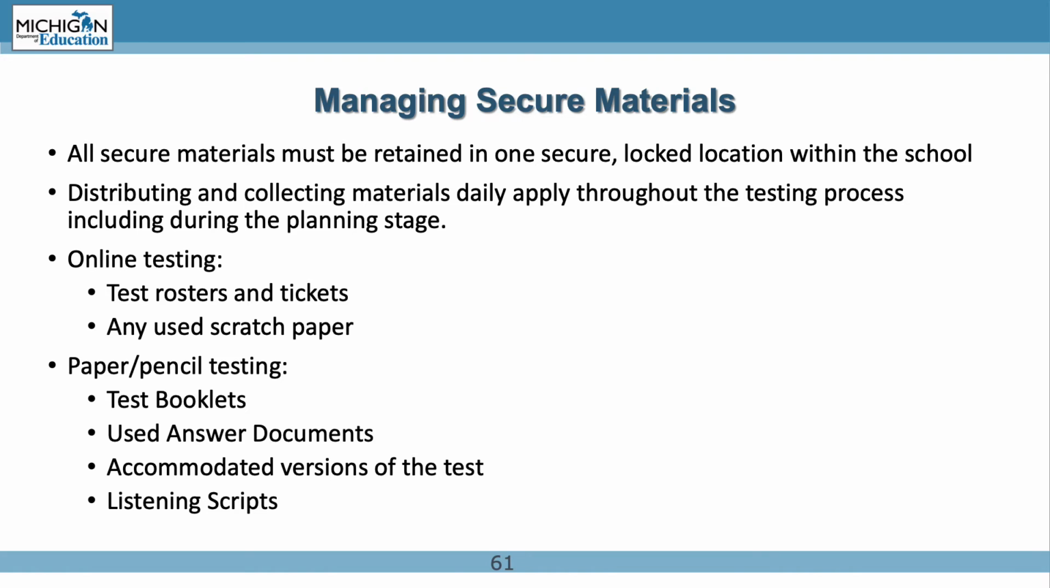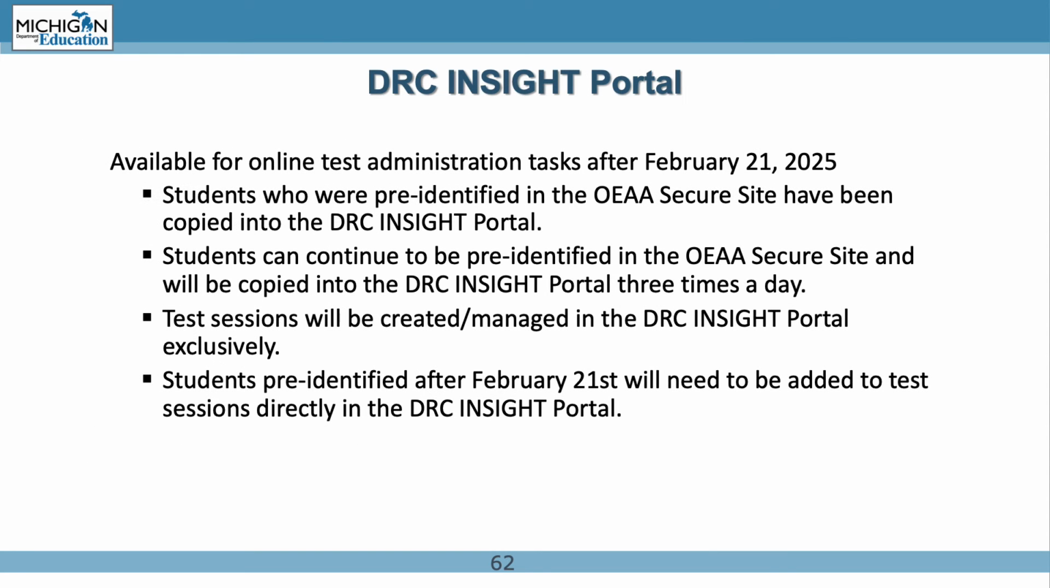Secure materials for online testing are test rosters and test tickets, and any used scratch or graph paper. For paper/pencil testing, secure materials include test booklets, used answer documents, any accommodation version of the test, or audio flash drives, listening scripts. Make sure you review the Test Administration Manual, TAM, if you have any questions about what are secure materials. The DRC Insight portal is available for online test administration tasks after February 21, 2025.